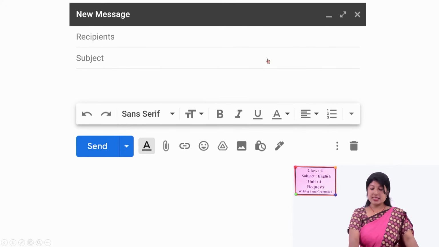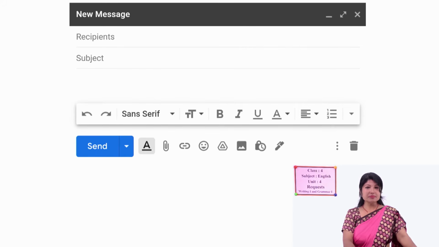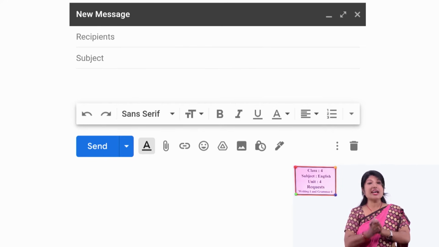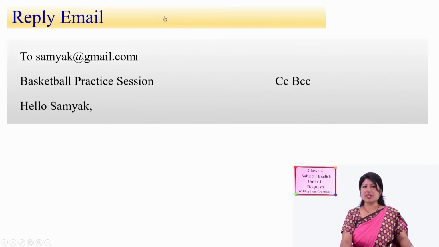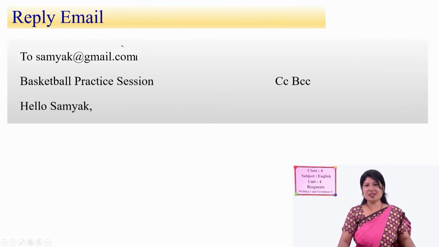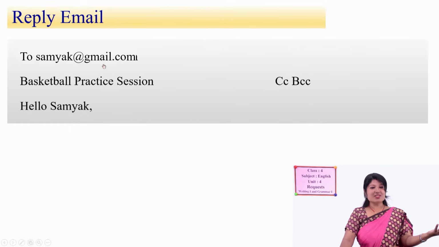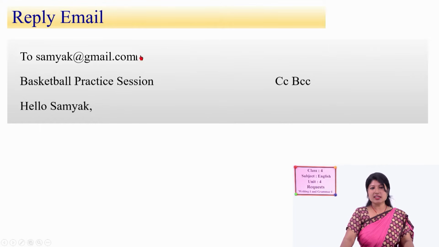Now I have brought a sample of an email reply letter. Please go through it properly, and you can also write similarly. Here it goes, reply email. Now what do we write? To samyak@gmail.com. To Samyak. It was Nitish before, right? This is Samyak. Now you have to create a new Gmail account. If a real account was there, then you could write that one. Here we suppose Samyak's email address is samyak@gmail.com.